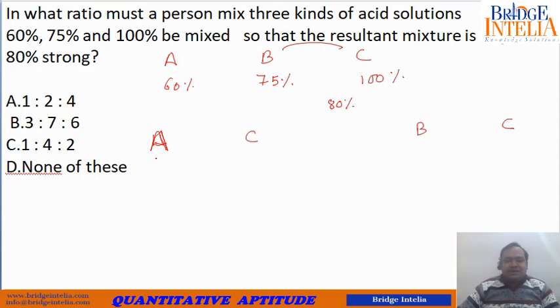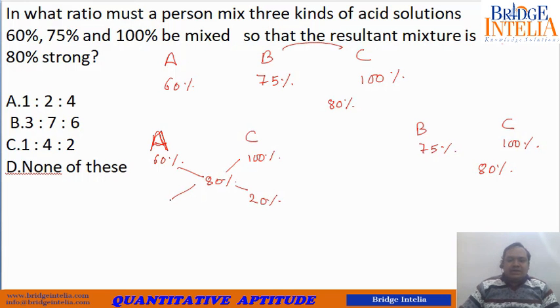So let's find the ratio first. 60%, 100%, the resultant was 80%. Here 75%, 100%, the resultant is 80%. So let's find the basic ratio. Here it is 20, and here also the difference is 20. So the basic ratio of A is to C comes out to be 1:1. What is the basic ratio of B and C? The difference between 75 and 80 is 5%, and here the difference is 20%. So the basic ratio between B and C is 20:5, that is 4:1.